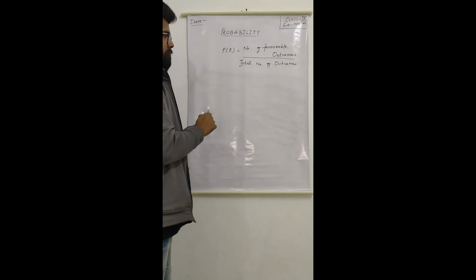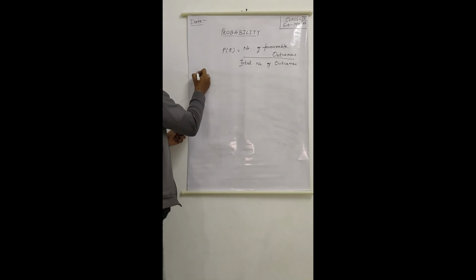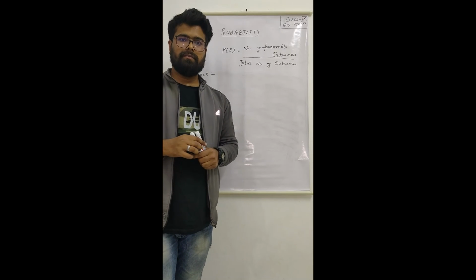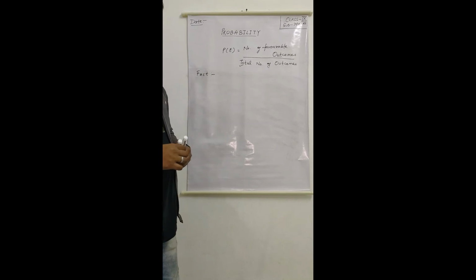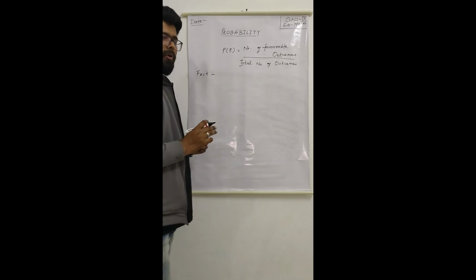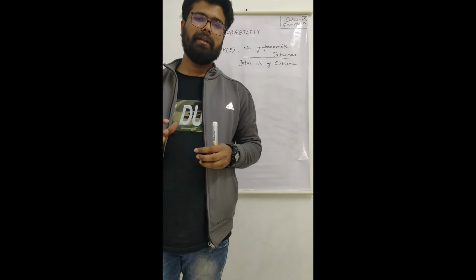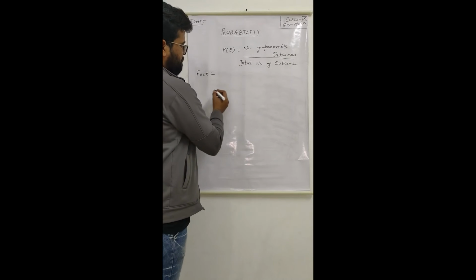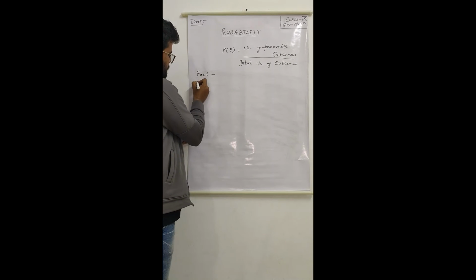Let us go through a fact. What is the fact? The fact is, while calculating the probability of any event, the sum of all the probabilities of any experiment is always 1. Our experiment was like tossing of a coin.